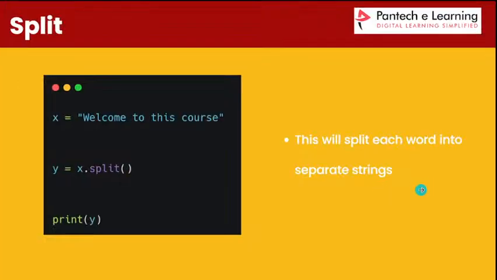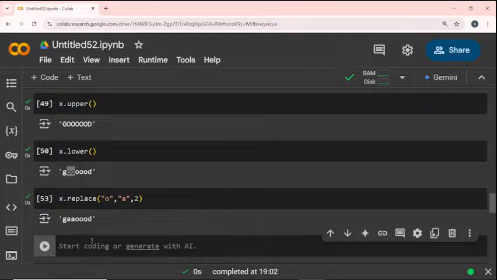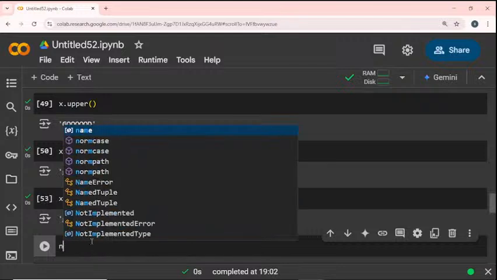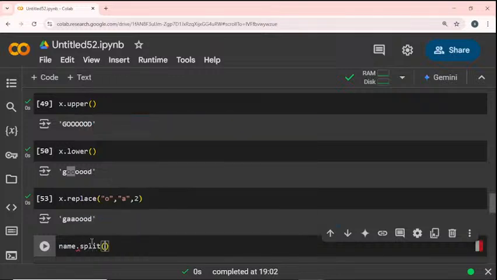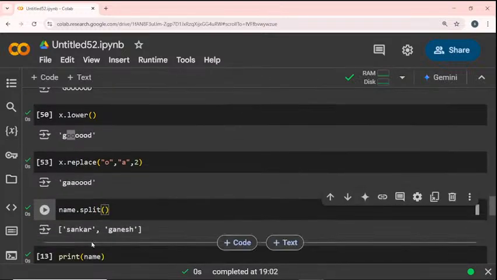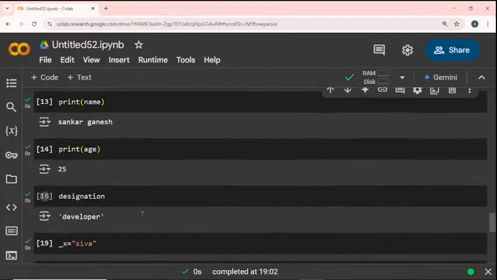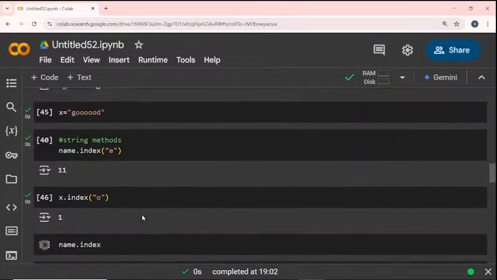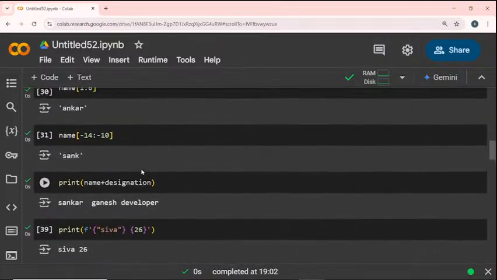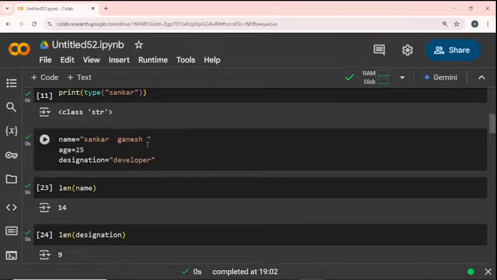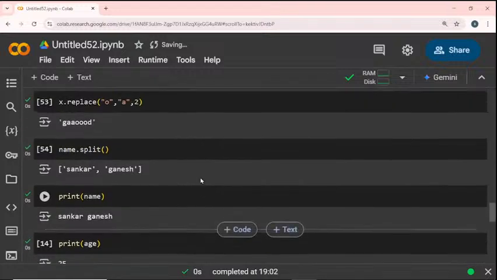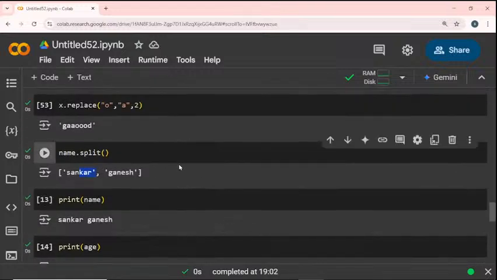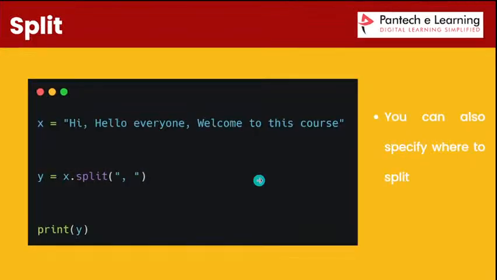So the next one is the split function. Split is used to split a word into two or multiple different strings. So name dot split. Now I run this. Now Shankar and Ganesh. Do you see that? Shankar Ganesh is a single string, present in my name variable as a single string. But when I use the split function, it splits into two different strings. So Shankar is one string, Ganesh is one string. This is the way we can split our values.